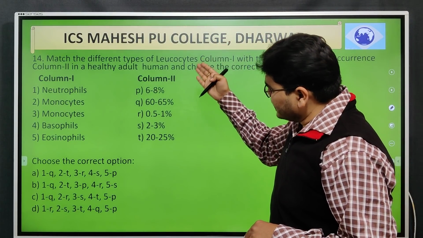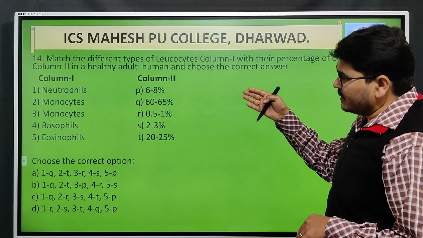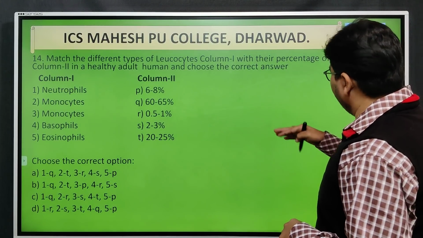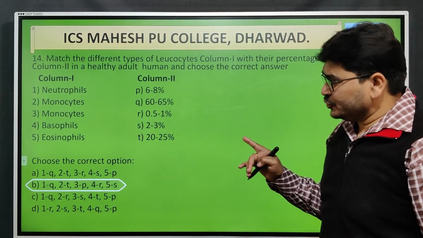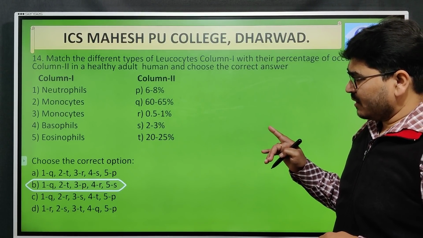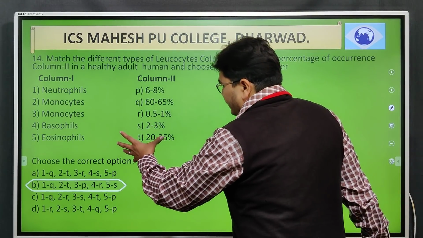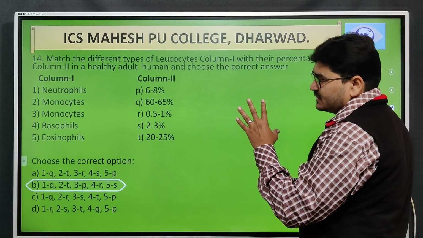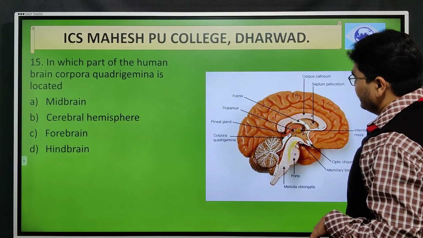They are given with the percentages 6 to 8, 62 to 65, 0.1 to 1, 2 to 3 and 20 to 25. So the correct option is B, that is 1Q, 2T, 3P, 4R and 5S. Okay. So here you have to keep these concepts in your memory. That is what we call memory based questions.